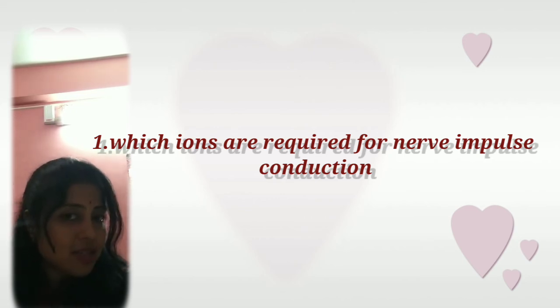Can you guess the answer? Copy the question and write the answer in the comment box. I'm giving you this as a task. This is the first question.